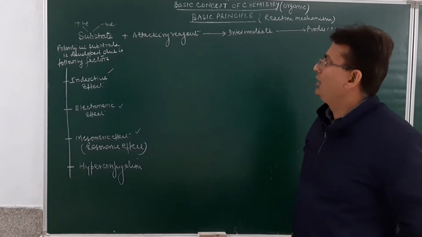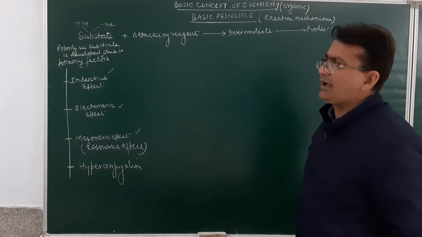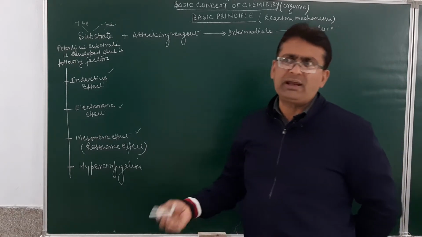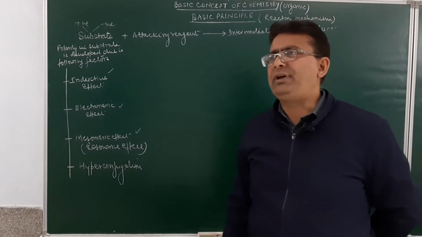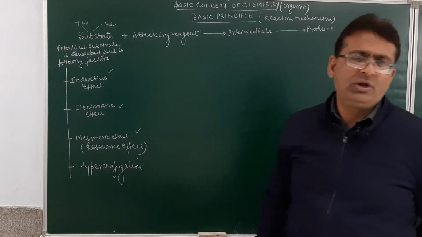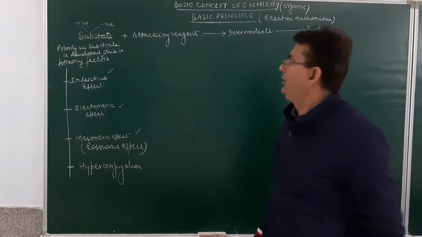Now when the attacking reagent attacks, if it is attacking the positive charge, then a negatively charged species will attack. If it is attacking the negatively charged carbon atom, then a positively charged species will attack.